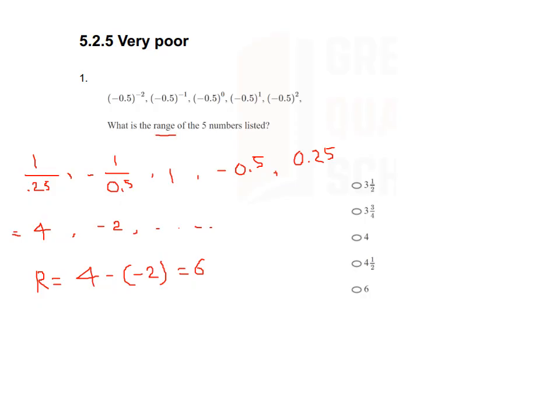So to solve such a question, we need to simplify the values, and then we'll find out the highest value and the lowest value, and then we'll take the difference and we'll find the range.